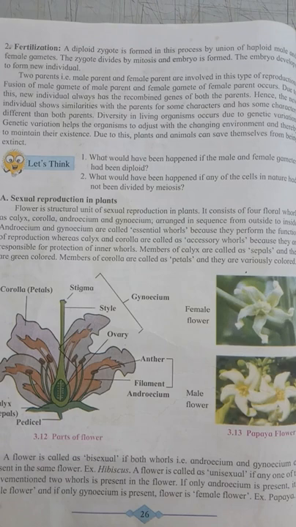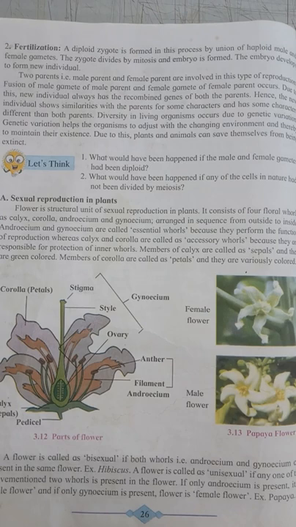Means the new individual shows similarity with its parents. They show some characteristics of their fathers and some characteristics of their mothers also. These new individuals also have some differences from their parents. This diversity in living organisms occurs due to genetic variation.